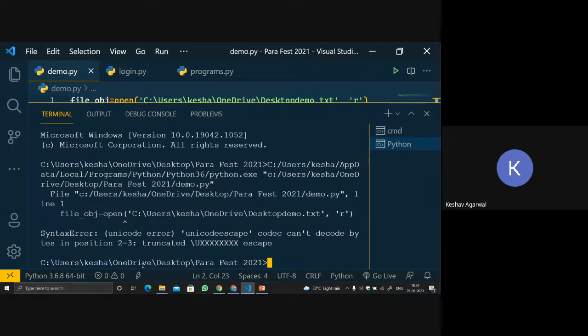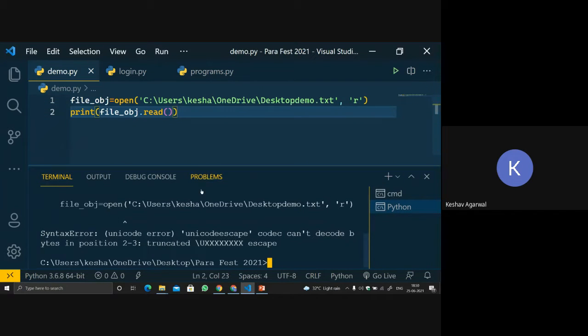Unicode error: can't decode by itself in position 2 to 3. See, it gave an error, right? Because I was using a single slash. It cannot read the file location. It is showing a syntax error, Unicode escape character, because backslash is an escape character. You need to use a double slash. So we have to use a double slash over here to imply that the file location is this one.